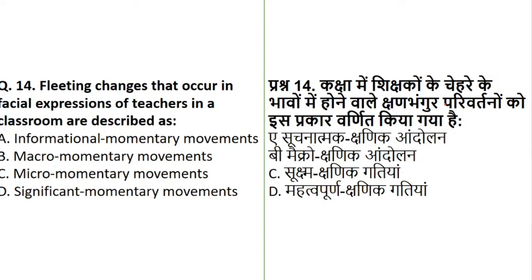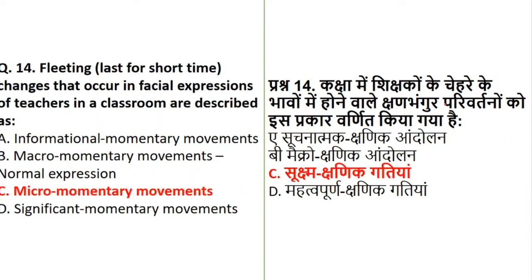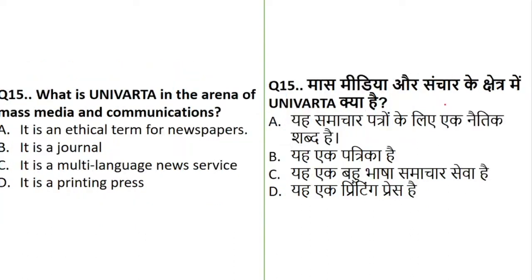Okay, let's see how many of you are right. Now, the meaning of fleeting is very important here. Fleeting is nothing but something which lasts only for a shorter period of time. So it is called micro momentary moments. The expression on the teacher's face which lasts only for a small duration is called micro moments, momentary moments. Fine. Just note it and keep it.